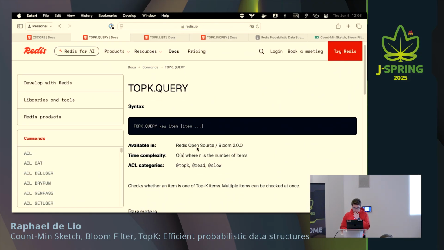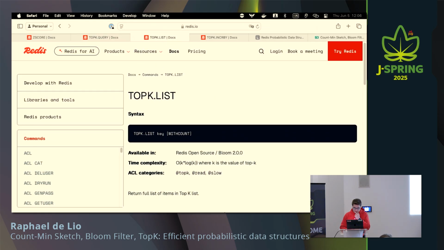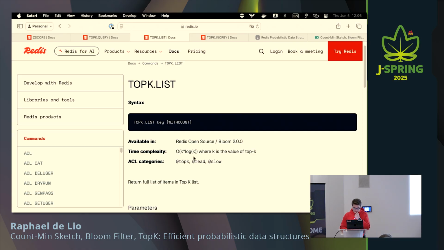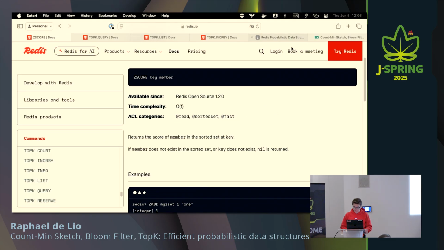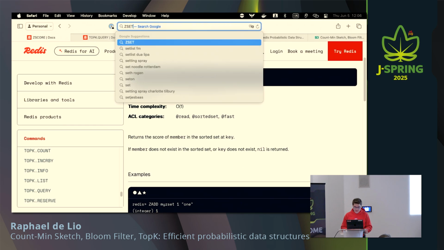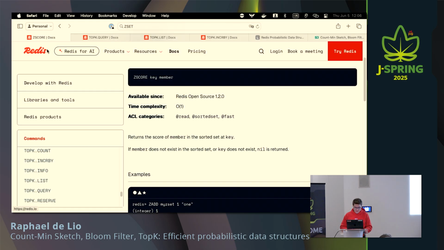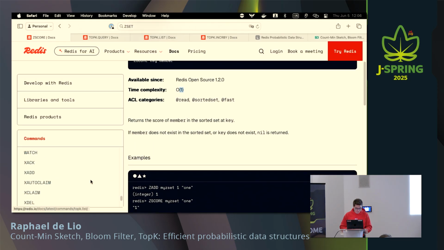Nice. So you can see that the query, when you're actually asking for individual elements, it's O(N), number of items. The list, okay. Yeah. And I think that it's very similar to the sorted set, actually. The sorted set should be the same, right? Yeah, I think it's O(log N) and then ZSCORE. Oh, so this is the ZSCORE when I'm getting only one member. So this is O(1) because I know which member I'm looking for.